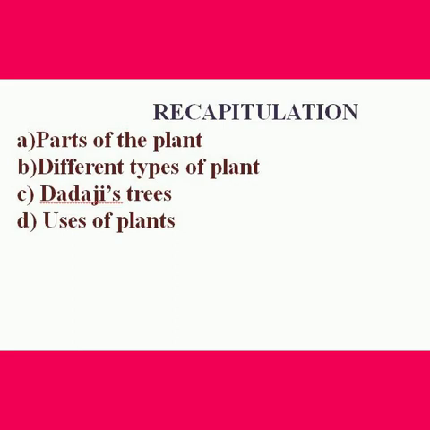Next, different types of plants: climbers, creepers, shrubs, herbs, trees are the different types of plants. Next, Dadaji's trees. We learnt one story in Dadaji's trees. Have you remembered the story? Yes. Next, uses of plants. Yes, good.